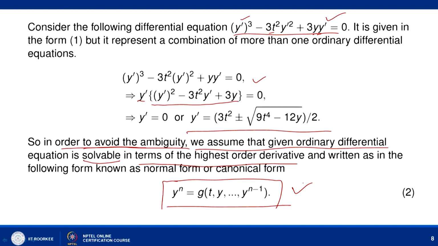In this way, if y is a scalar valued function, this will represent a single ordinary differential equation, rather than considering multiple ordinary differential equations as one group. We consider the normal form or canonical form, and from now onward, whenever we talk about ordinary differential equations, we are talking about those given in normal form, that is, solvable in terms of the highest order derivative and assuming the form given in 2.